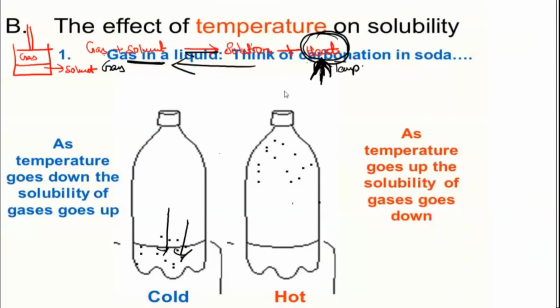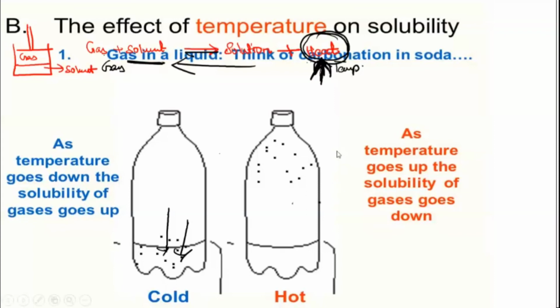From here you can expect the question. If you are thinking what kind of question they will ask, this can be asked: what is the effect of temperature on the solubility of a gas in a liquid? So you can think of this soda itself. You don't have to imagine some chemistry thing. All these are happening in your daily life. If you take the soda bottle and keep it in the fridge, you will see that more gas is present. But if you keep it outside where the temperature is very high, you will see these gases escape out. If you try to heat them, nothing will be present there. You can see the gases escaping. So you can easily tell that as we increase the temperature, the solubility of the gas is decreasing. So that's all you have.